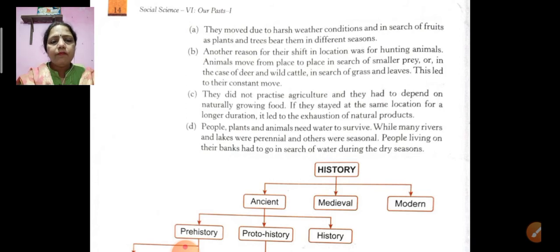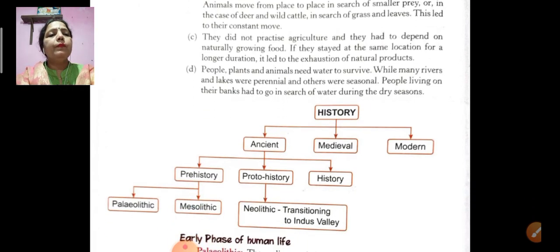Number 3, this is the third reason: they did not practice agriculture and they had to depend on naturally growing foods. And number 4, people, plants and animals need water to survive, while many rivers and lakes were perennial and the others were seasonal.